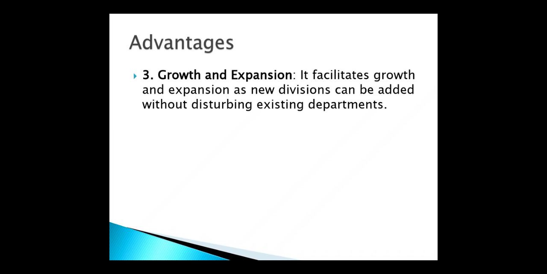But if we want to add any new product within the functional structure, it is difficult for all the departments to adjust to that product, because all departments should work on that product also, because that is functional specialization. But if it is product specialization and you want to add a new product, just add the new product and appoint new people for the new product. That is simple for the divisional structure.